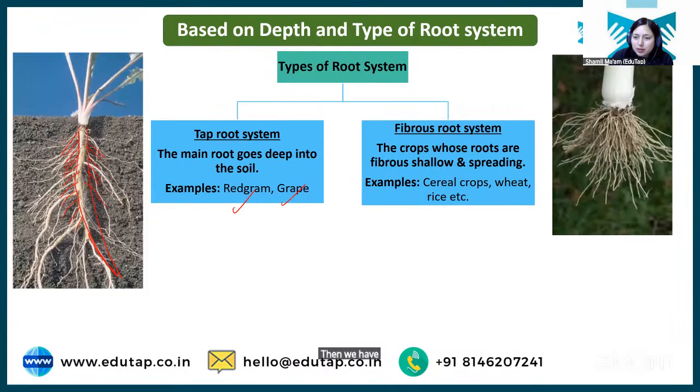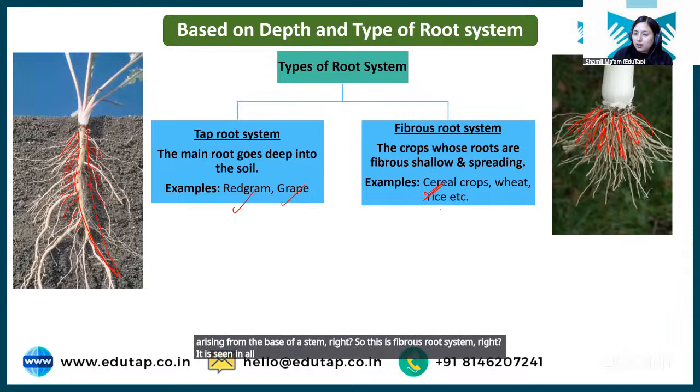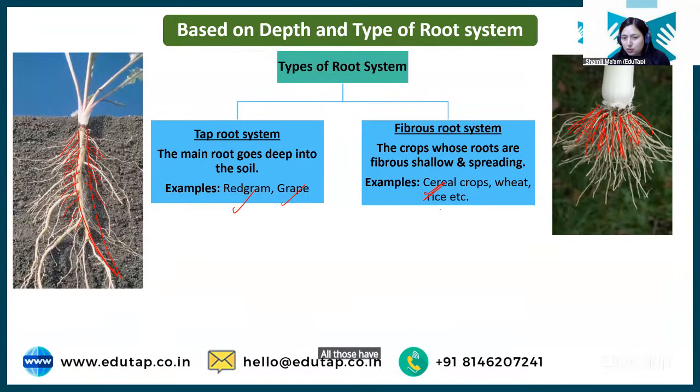Then we have fibrous root. You can see here there is no main root. Rather, small rootlets are arising from the base of a stem, right? So this is fibrous root system. It is seen in all kinds of cereal crops. Rice, wheat, maize, all those have fibrous root system.